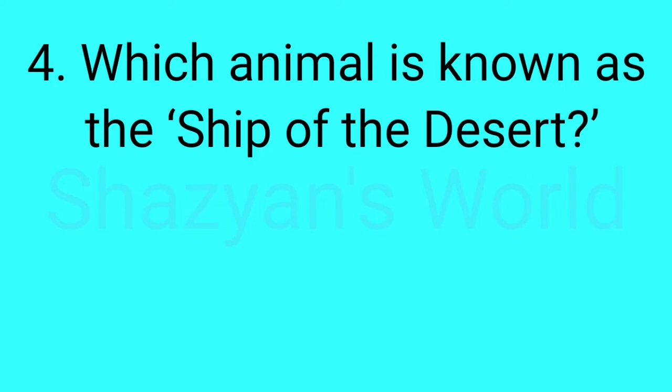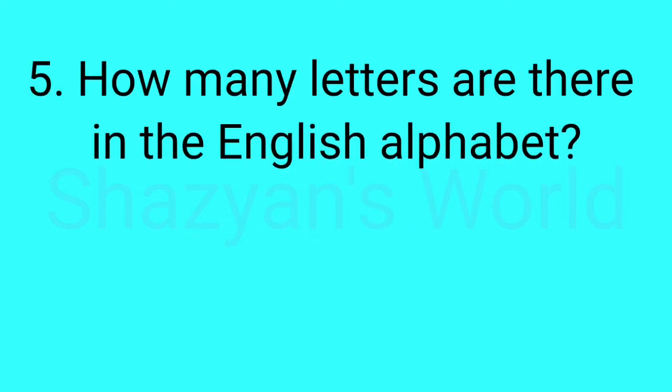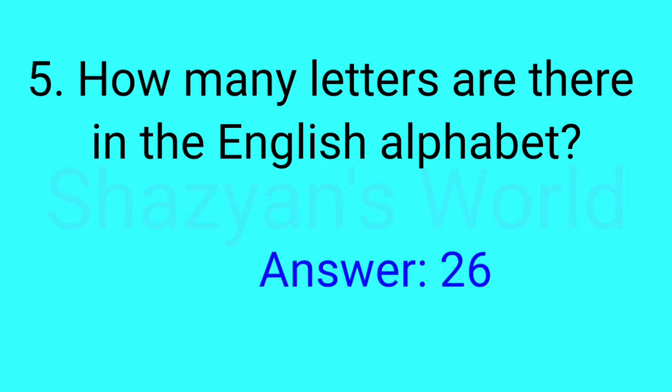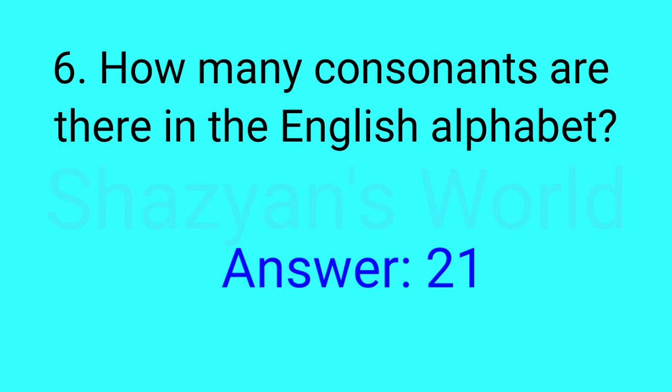Which animal is known as the sheep of the desert? Answer camel. How many letters are there in the English alphabet? Answer 26. How many consonants are there in the English alphabet? Answer 21.